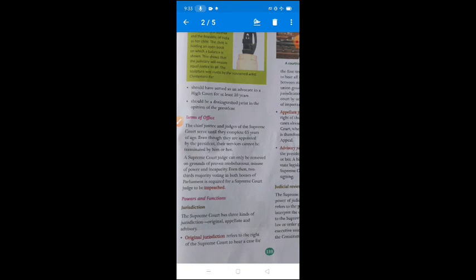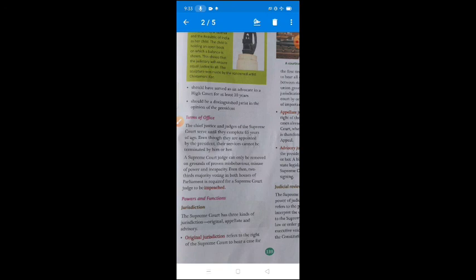Now next topic, power and function. This is very important. What is the power and function of the Supreme Court? The Supreme Court has 3 kinds of jurisdiction: original jurisdiction, appellate jurisdiction and advisory jurisdiction. First of all, original jurisdiction.